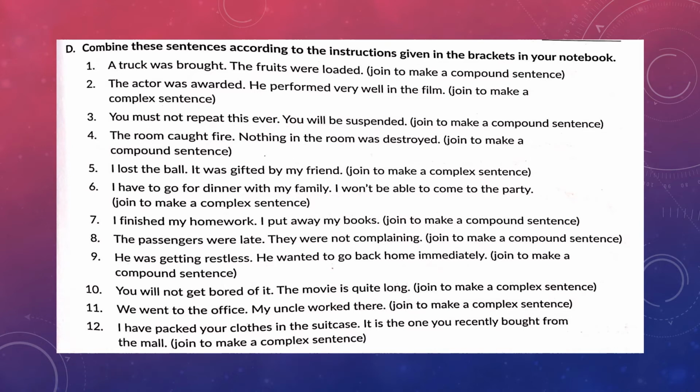Let me do one more for you. You must not repeat this ever. You will be suspended. Two different simple sentences to be joined as one compound sentence. We can write this as, you must not repeat this ever, for you will be suspended. Now the rest of these questions, you're going to do it on your own in your English copies.